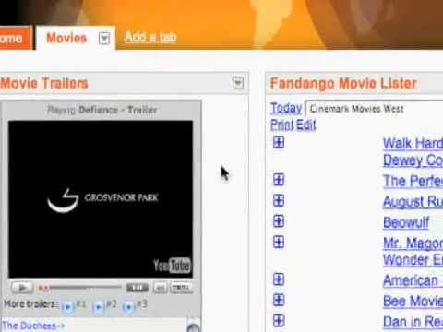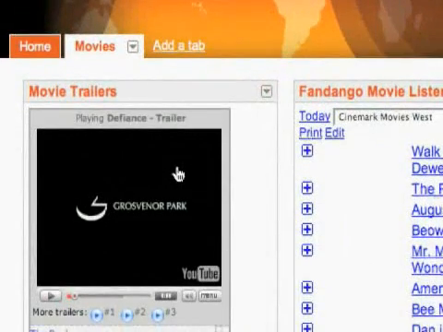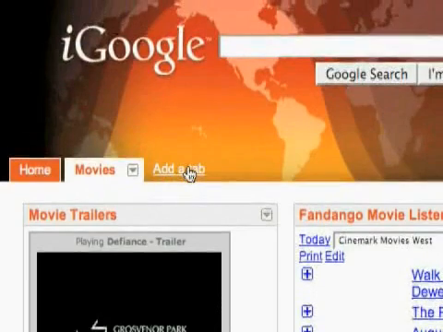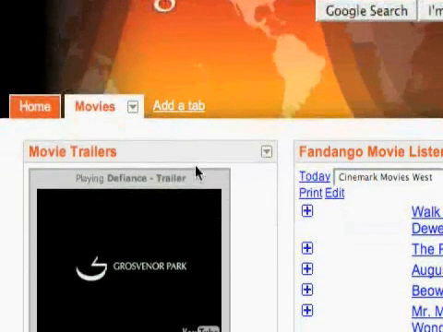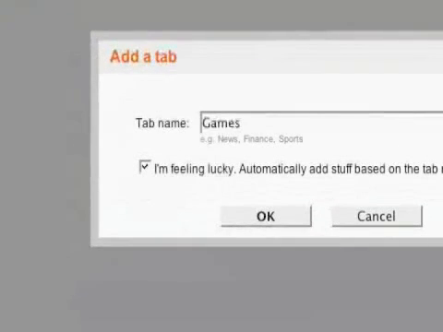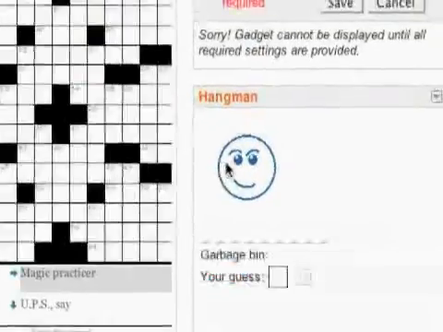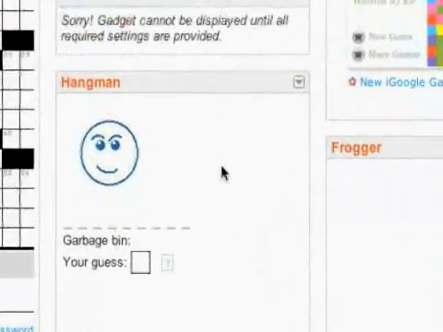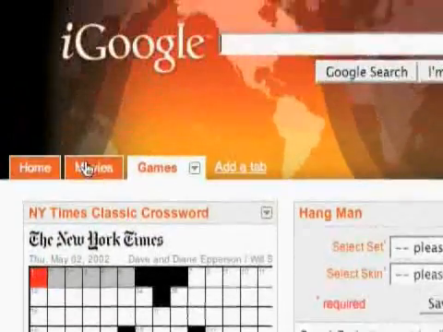Probably a good thing, the way I use tabs is like categories. So I've got all the movies, or you can create a tab just about news where you can add all the different news sources that you like to use. And maybe you can add a tab just called games. When I do that, it's going to give me a bunch of those games that we saw in the fun and games section, like the crossword, that's pretty cool, Hangman, some other things.